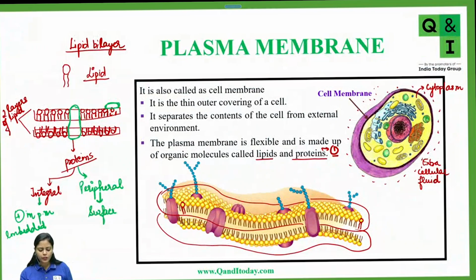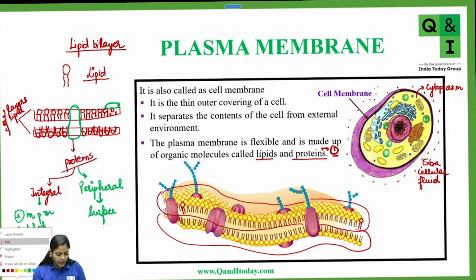Now what happens, students? So now we have understood the structure of the plasma membrane. Now the role of the plasma membrane is to allow the entry of molecules from outside to inside of the cell and from inside to outside of the cell. Now to ensure this, how will the molecules get transferred across the plasma membrane?